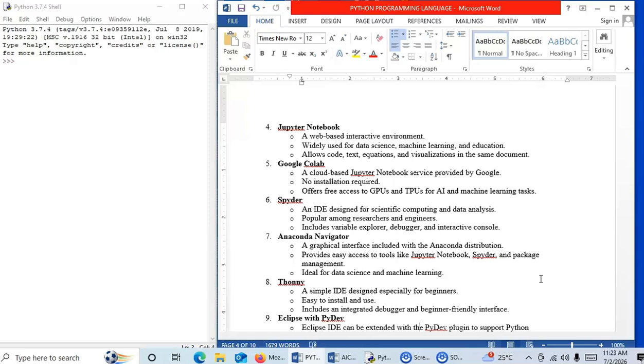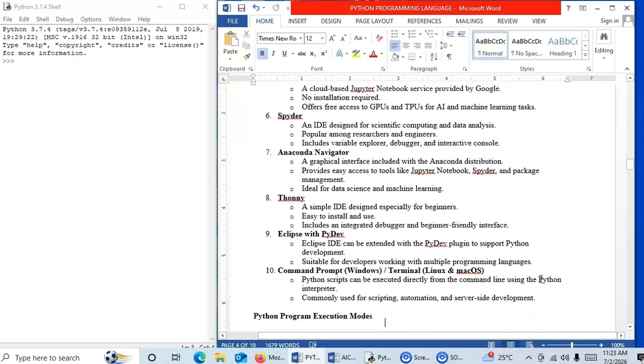Then Anaconda Navigator, it is also one of the most popular or widely used environments for Python programming, because it is a graphical interface which is included with the Anaconda distribution. It provides easy access to tools like Jupyter Notebook, Spyder, and package management, ideal for data science and machine learning. Thonny, a simple IDE designed especially for beginners, easy to install and use. It includes an integrated debugger and beginner friendly interface.